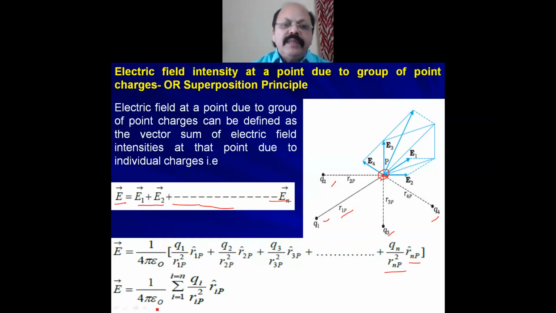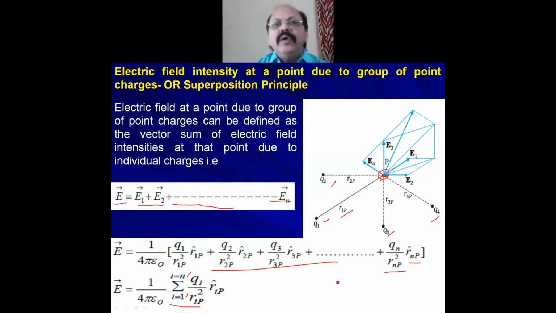In the form of summation, 1 upon 4 pi epsilon naught sigma i equals 1 to n, Qi upon Rip square Rip cap. When you substitute the values of i as 1, 2, 3, 4, you will get the same relation which we have written here.